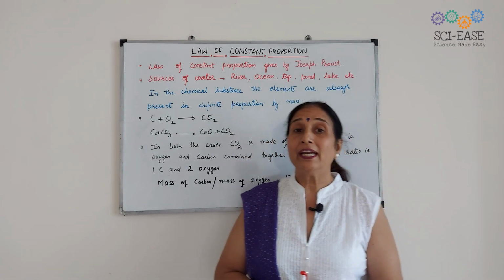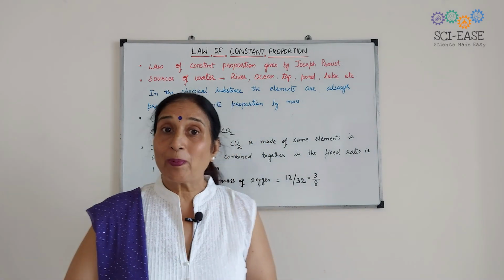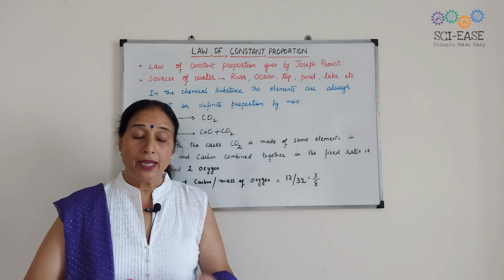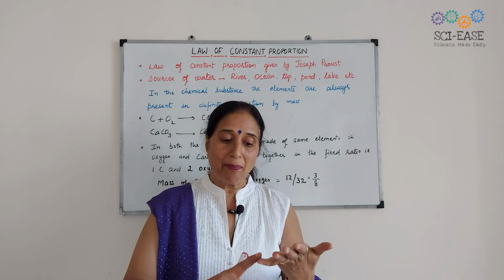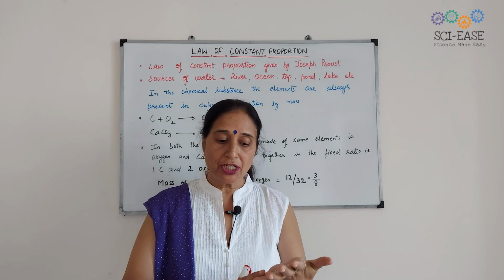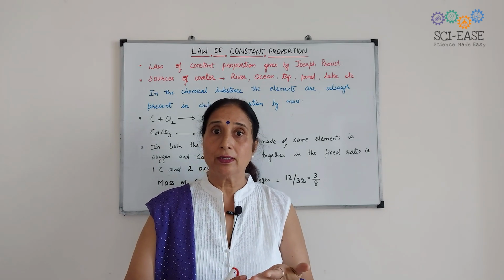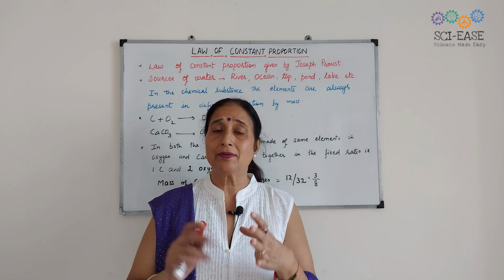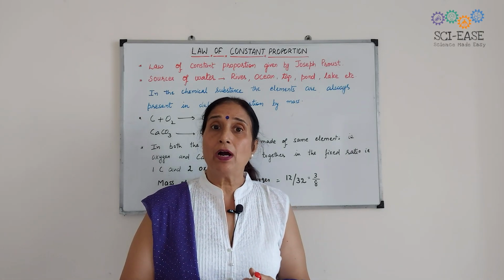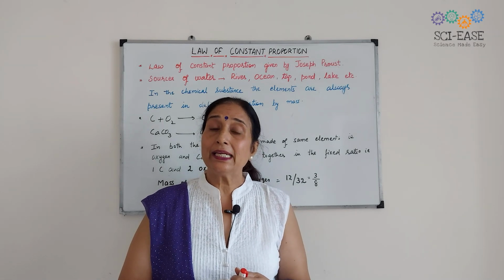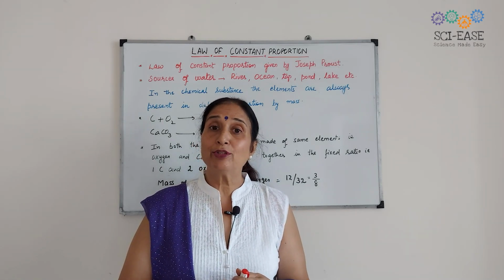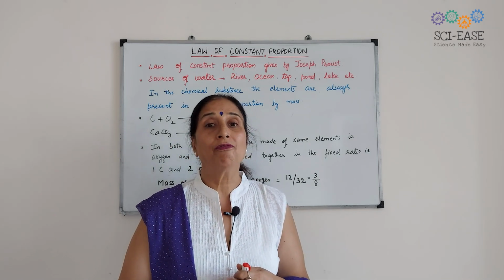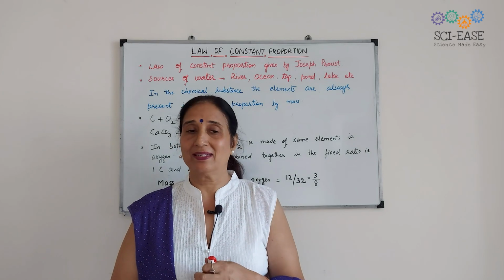So he explained this by taking water as an example. He took water from tap, ocean, lake, pond, and any other source of water, spring, etc. He found that in case of water, hydrogen and oxygen are in the ratio of 1:8 by mass.